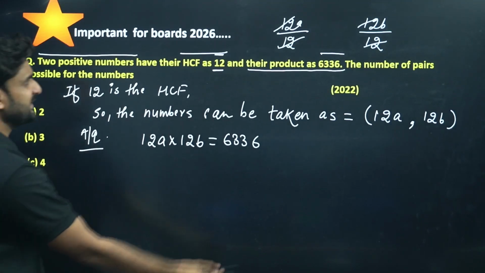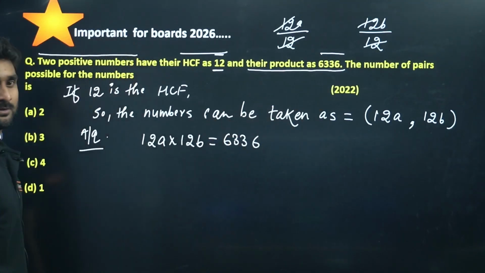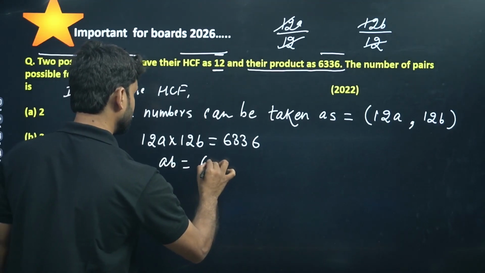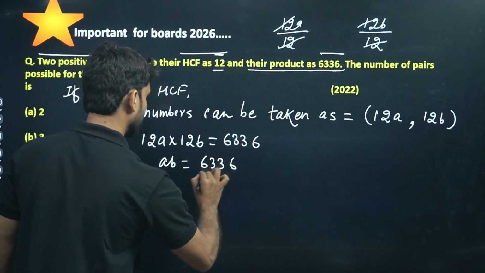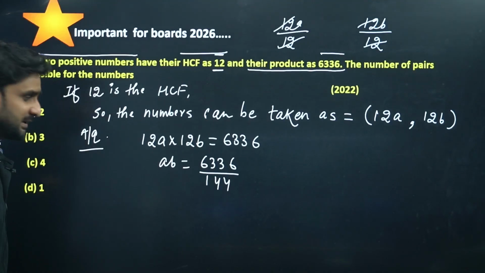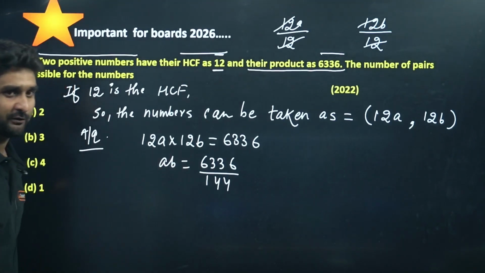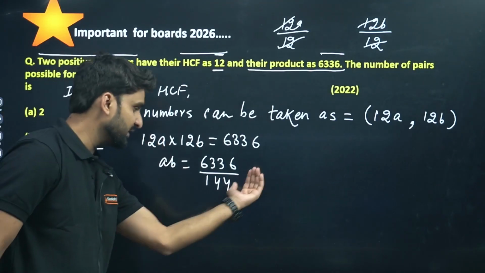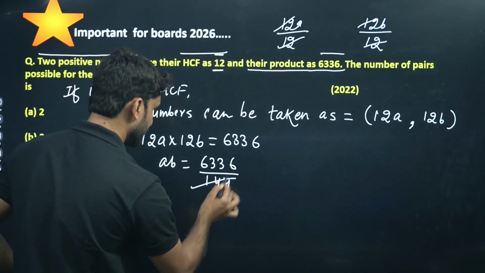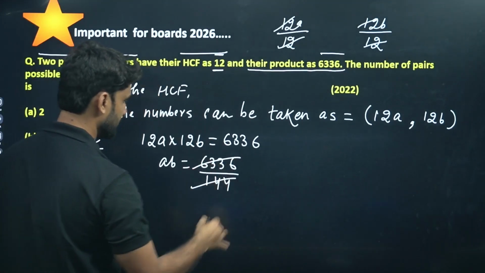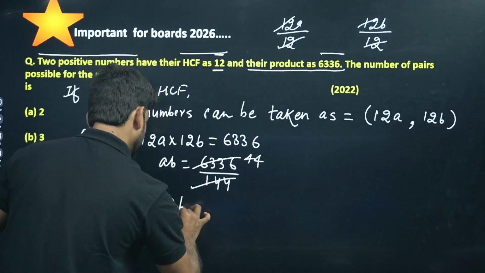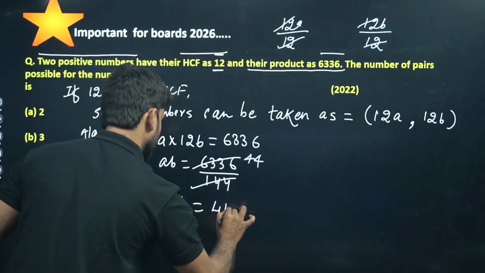Yeah, the question is saying their product is 6336. So A into B can be written as 6336 divided by 144. Is it clear? Because the product of 12 and 12 is 144, and on shifting 144 here, it will be in dividing form. So divide by 144, the result will be 44. So the product of A and B is 44.